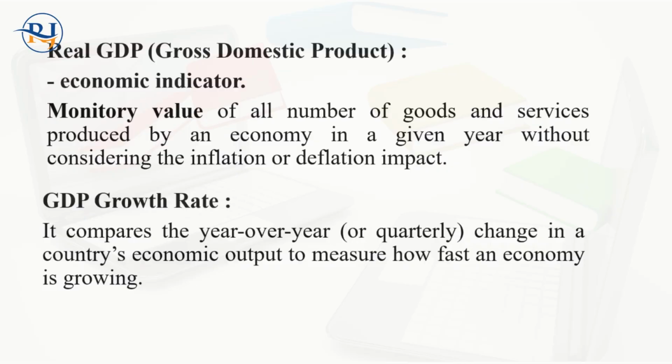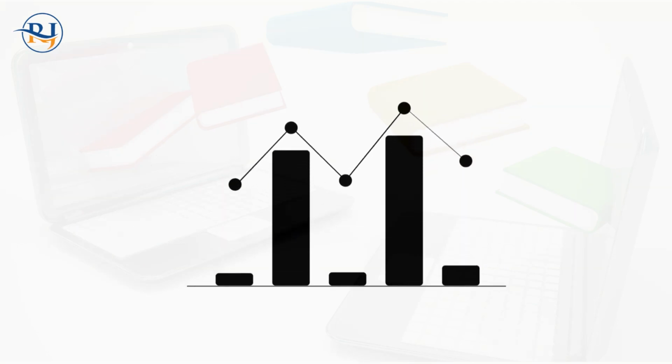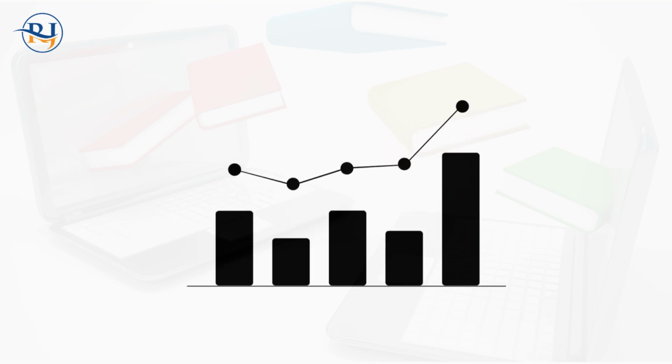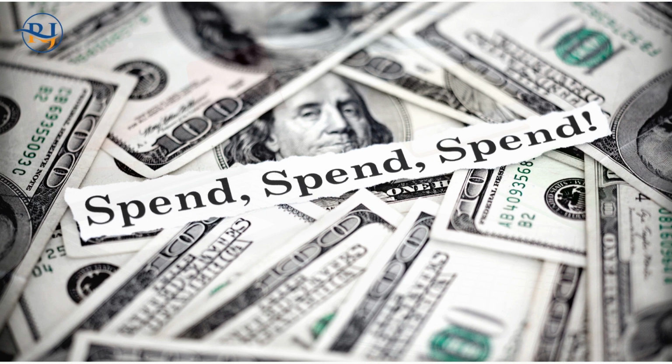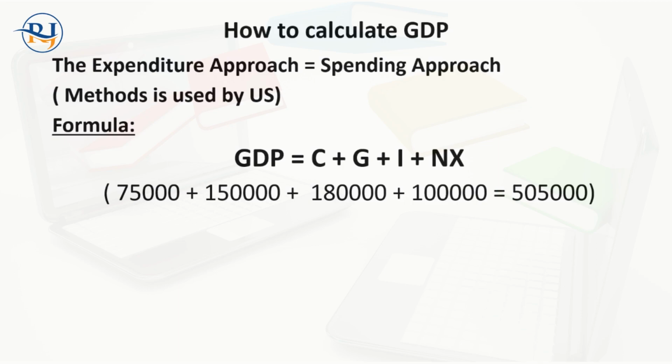So how can we calculate the GDP growth rate? It compares year over year or quarter over quarter change in a country's economic output to measure how fast an economy is growing. So how do we calculate GDP? There are different approaches, but I have taken the expenditure approach, sometimes called the spending approach, to help you understand. This is the method used by the United States to calculate GDP. What is the formula in front of you?